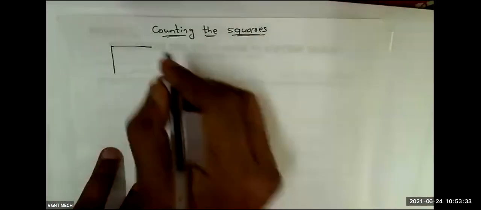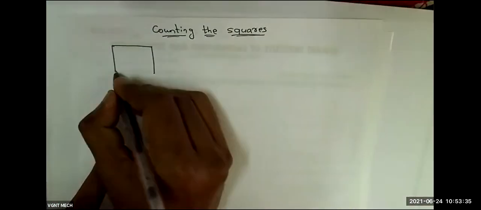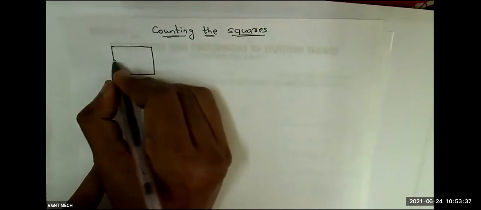So before ending the class, one more trick, one more reasoning question, like yesterday we did for triangles. Today we will do one more question: tell me how many squares, counting the squares. Suppose they ask one question like that. I am not talking about the semester exam. If you prepare for campus placements or for any government exams, they will ask this. So how many squares are there in this figure?